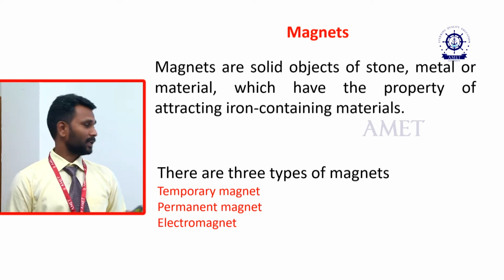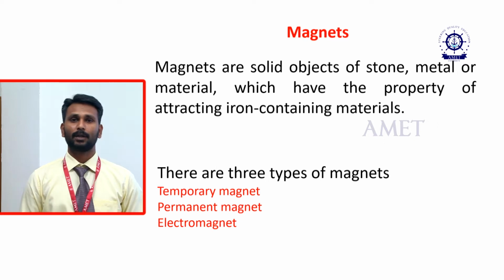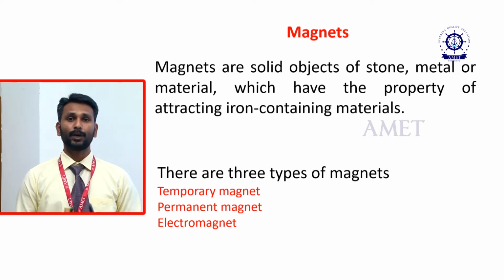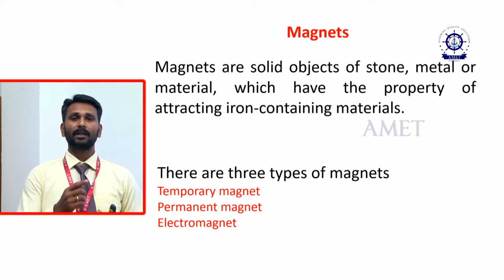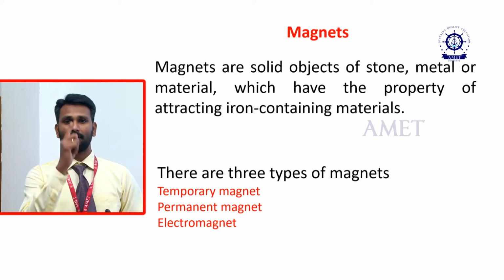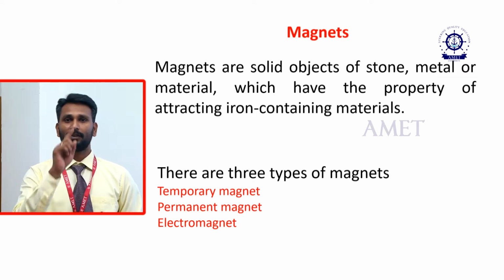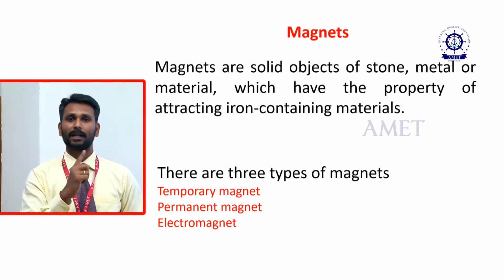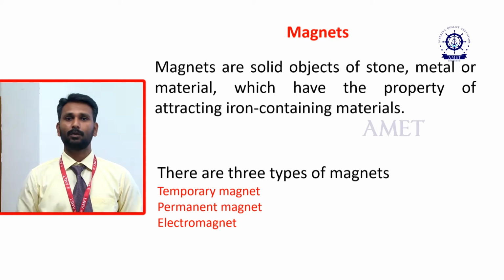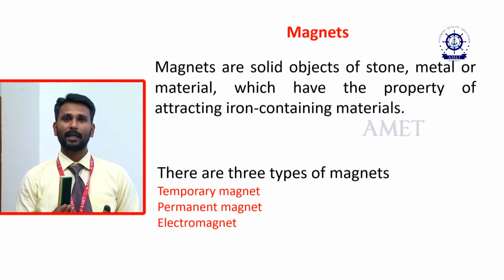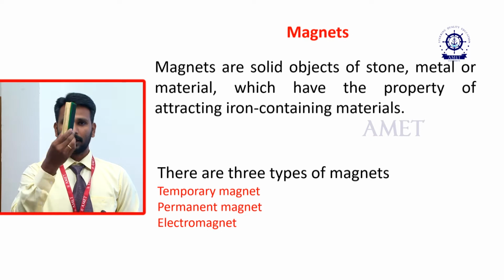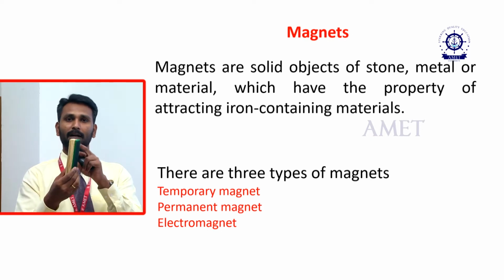Then the last one is the electromagnet. So what is the electromagnet? Whenever we pass current through a loop of coil, and keep an iron rod in the middle, the rod becomes a strong magnet.